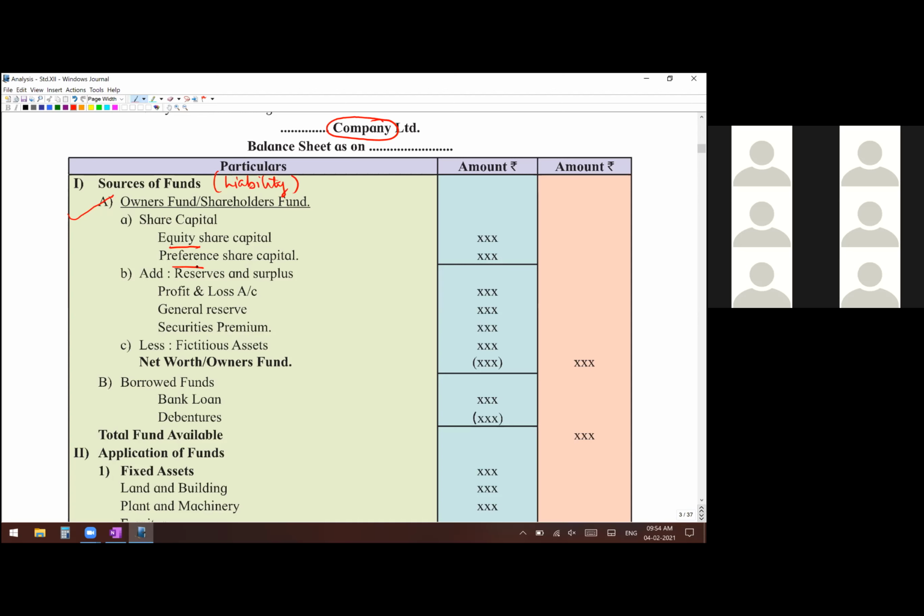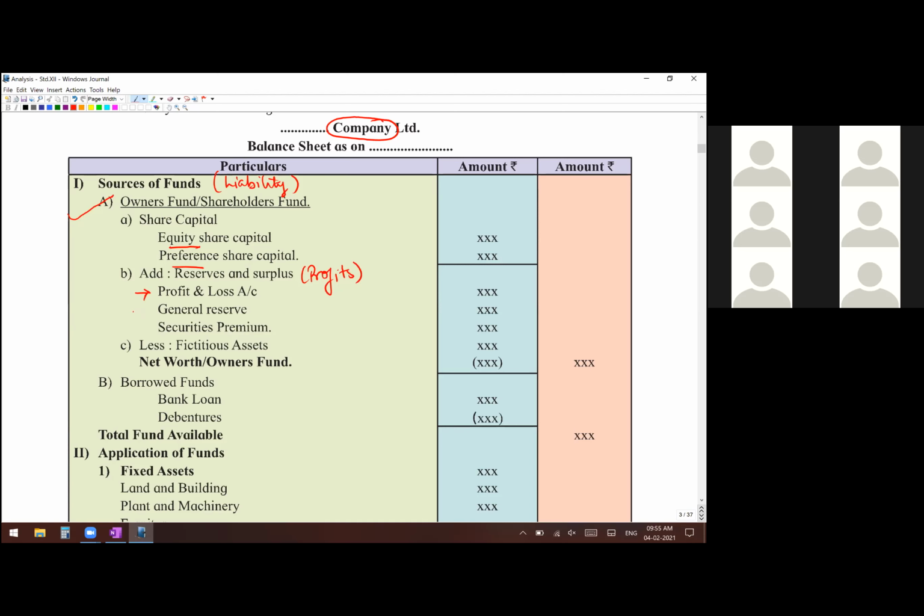This you had studied in the chapter of issue of shares when we were doing that chapter. Okay, one of the initial chapters we had taken while starting this year, standard 12. Okay, issue of shares, that belongs only to a company, share capital. Then below that, all your reserves and surplus is nothing but profits. And profits, how? Your everyday profits, what you have earned, is in profit and loss account, net profit. Okay, but instead of using the word net profit, you write the word profit and loss account.